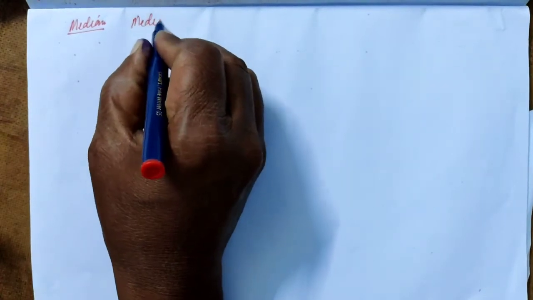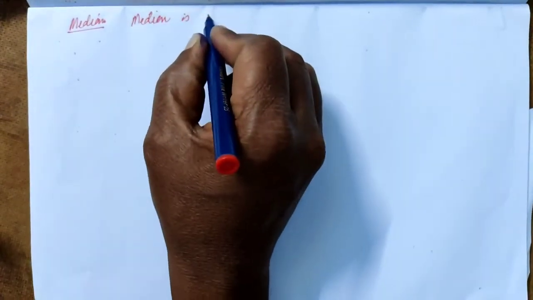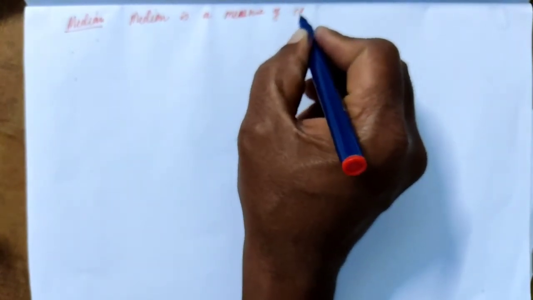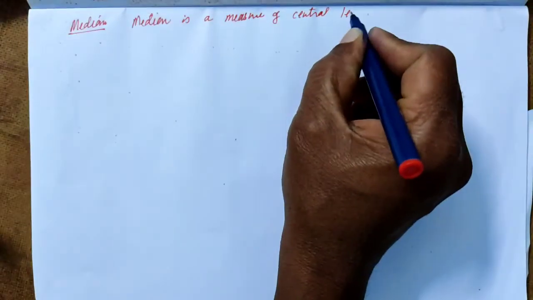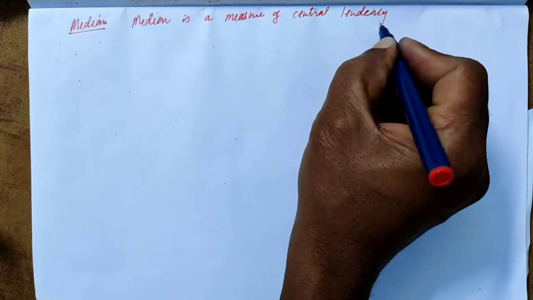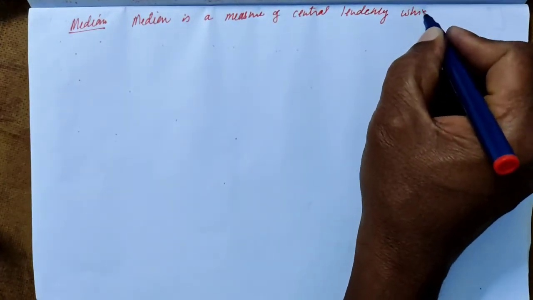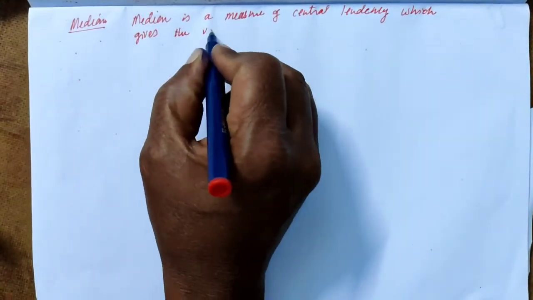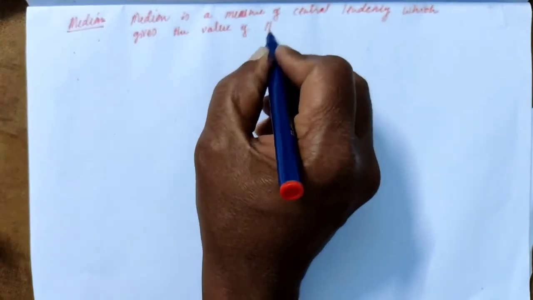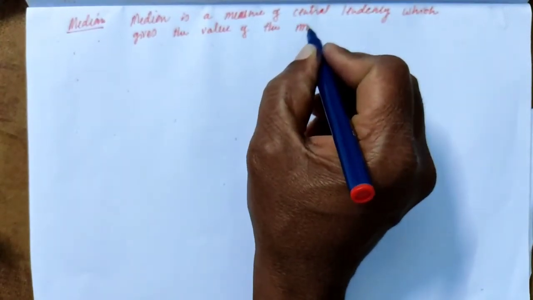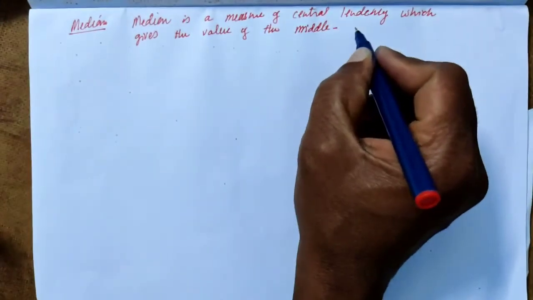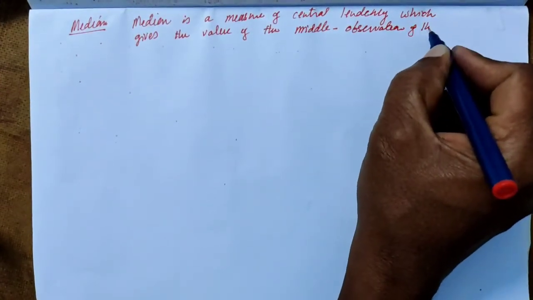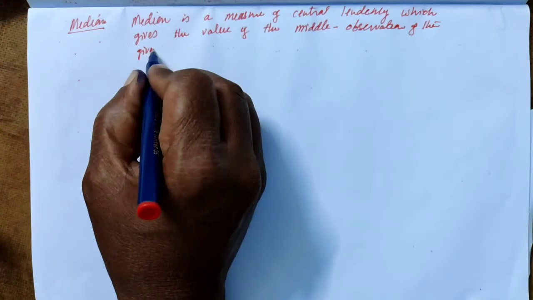Median is a measure of central tendency which gives the value of the middlemost observation of the given data.